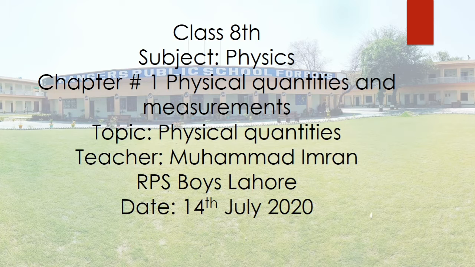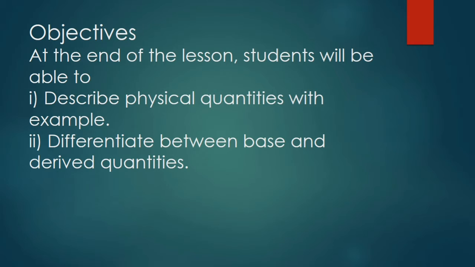So today our topic is physical quantities. First of all, I will share the objectives that at the end of the lesson you will be able to describe physical quantities with example. But first of all, you have to define physical quantities, and then you have to give a suitable example to explain the concept of physical quantities.